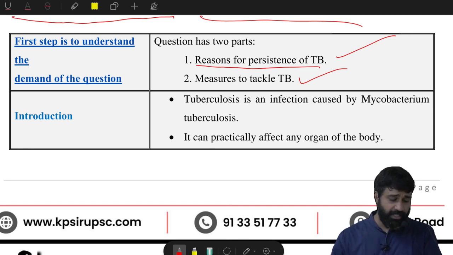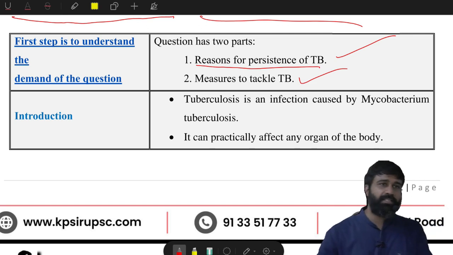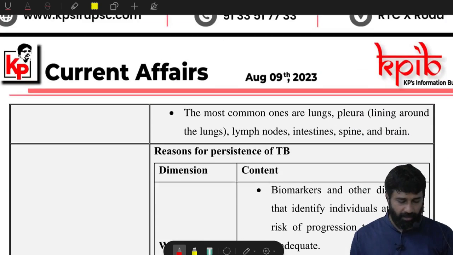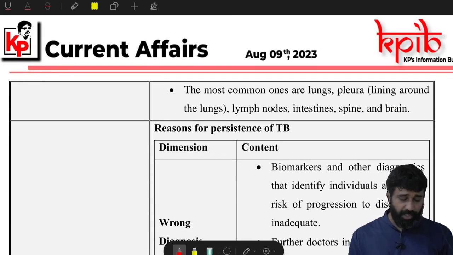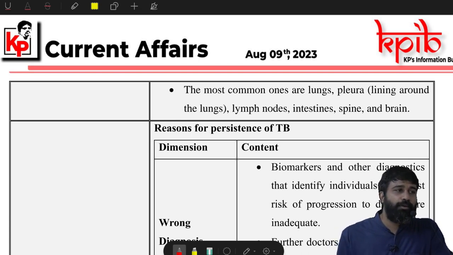Okay, next is the introduction part. You need to give a little bit of introduction about tuberculosis: what are the causes and practically how will it affect the various organs of the body.